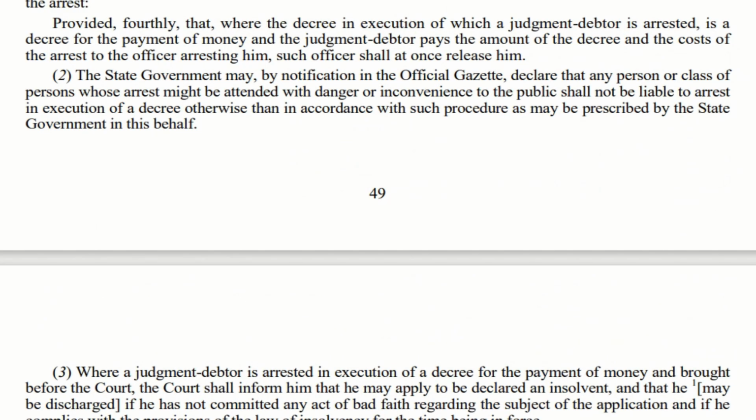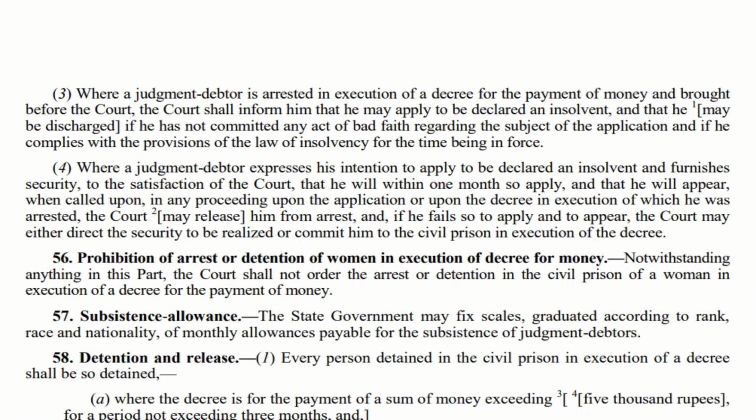The most important thing in this particular section is that there may be people who are well-known celebrities or who are holding a high position in any government. In that case, if the authorized officer is going to arrest him, there might be a danger or inconvenience to the public. In that case, that arrest shall be carried on in accordance with the direction given by the state government or procedure established by the state government. Let us move to section 55, subsection 3.